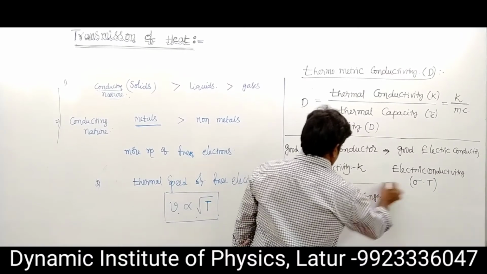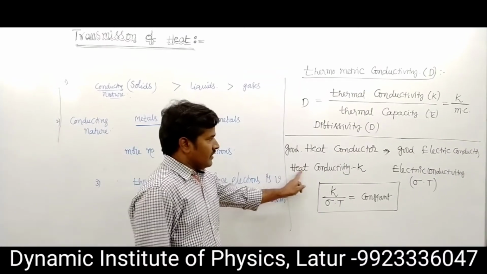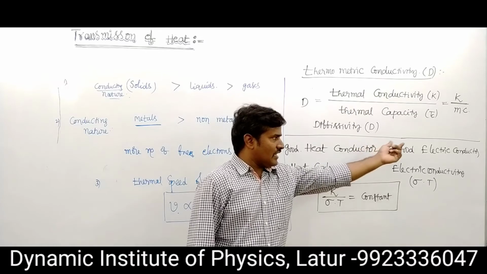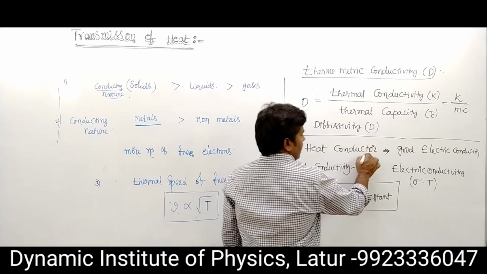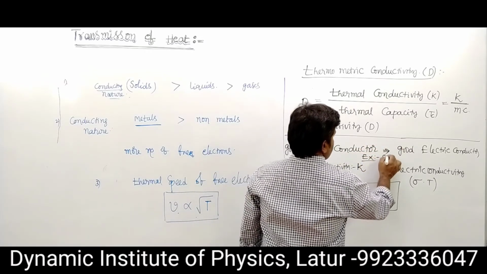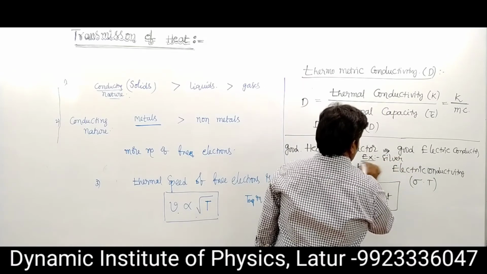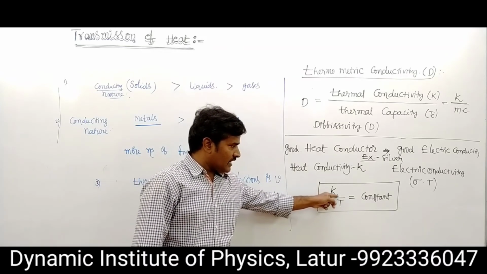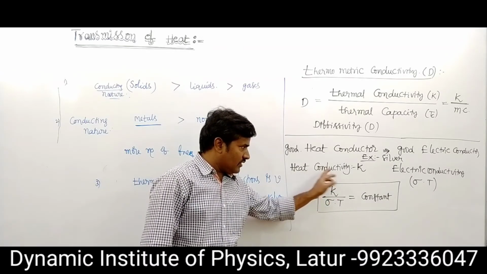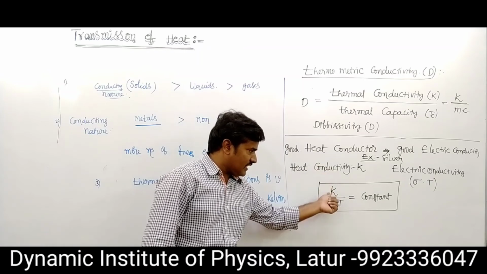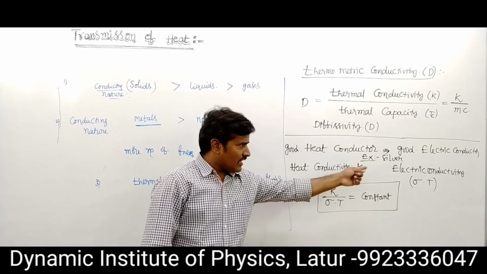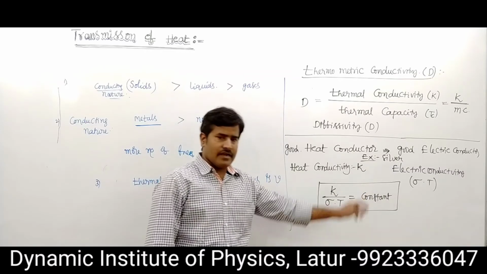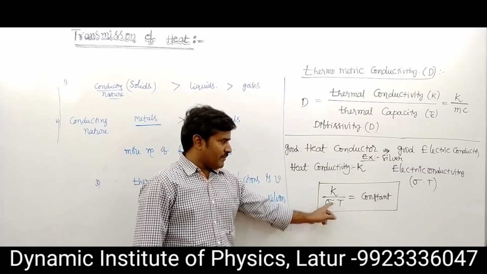A good heat conductor is a good electric conductor. For example, silver is a good heat conductor as well as a good electric conductor. The ratio of heat conductivity K to electric conductivity sigma into T remains constant.